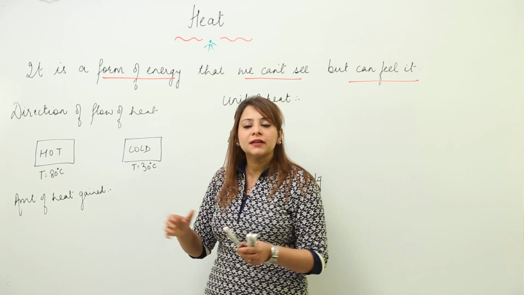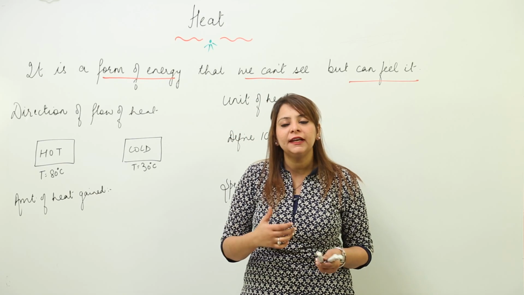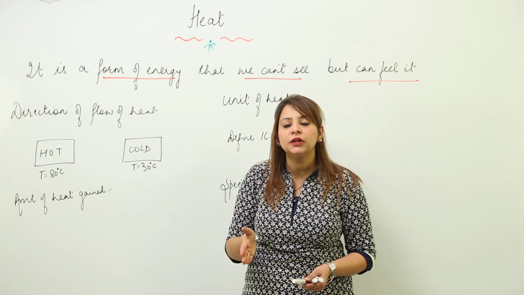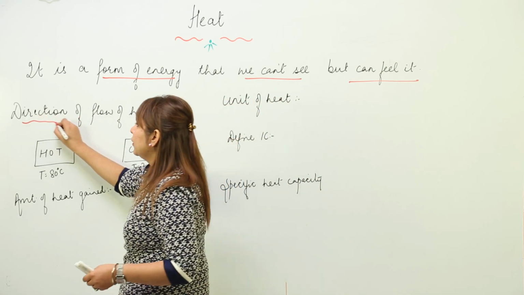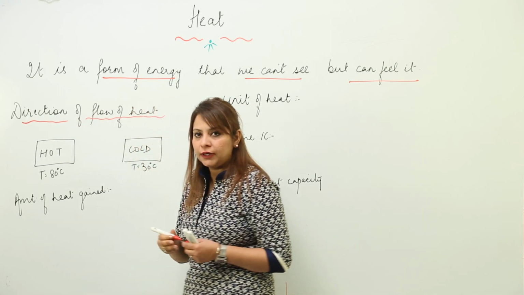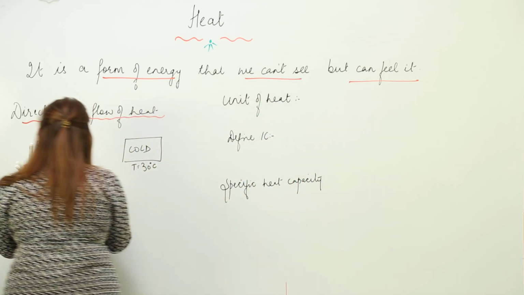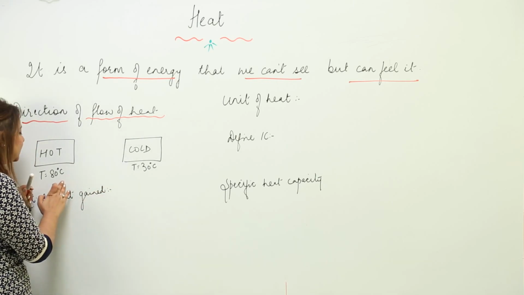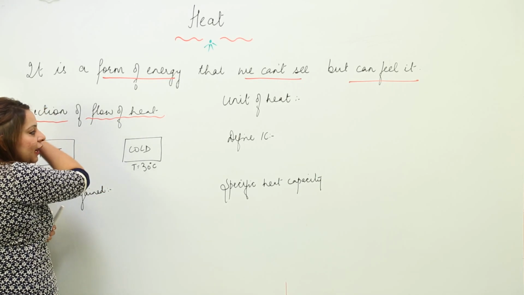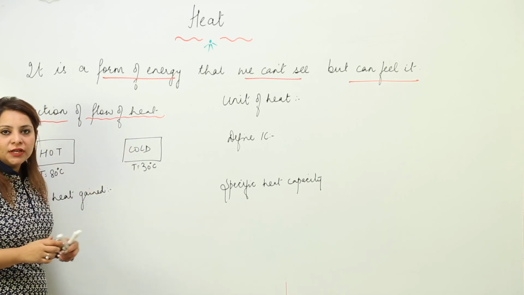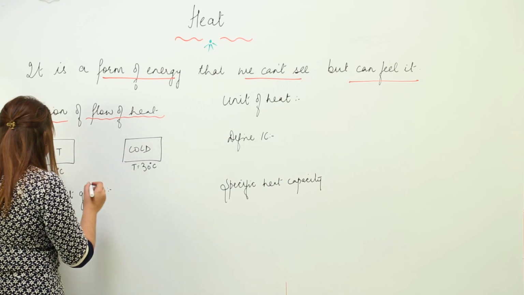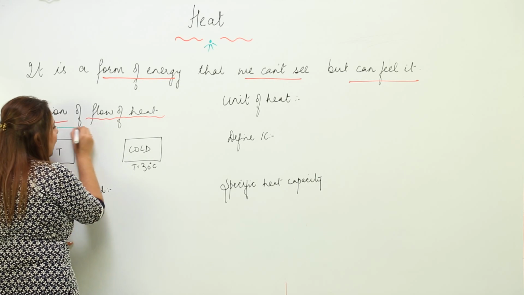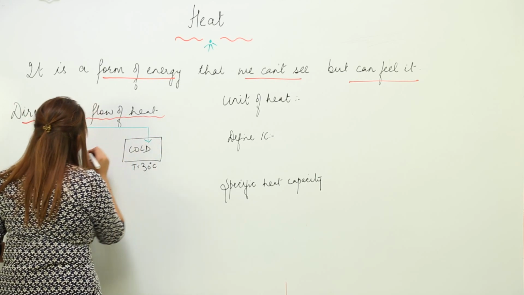Now, heat has the tendency to flow. Heat can actually flow from one point to another. So now we are going to see what the direction of flow of heat is. Suppose we have a hot body. Let's say its temperature is 80 degrees Celsius. And we have one cold body. Let's say its temperature is 30 degrees Celsius. So now how does heat flow? Heat always flows from a body at higher temperature to a body at lower temperature.